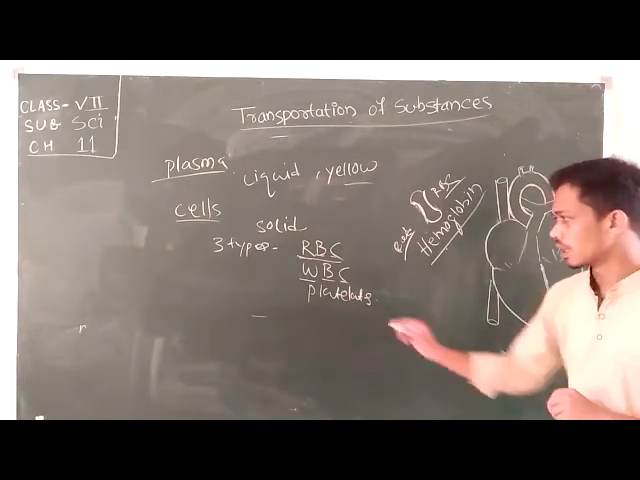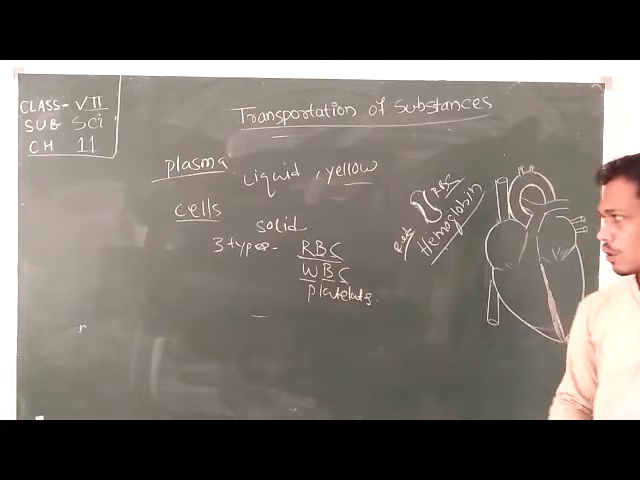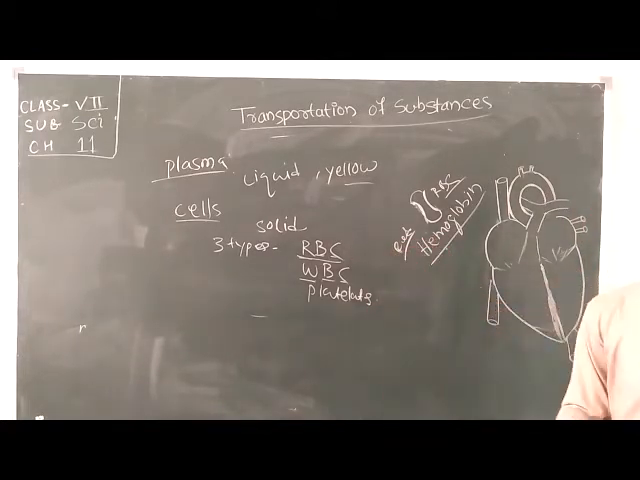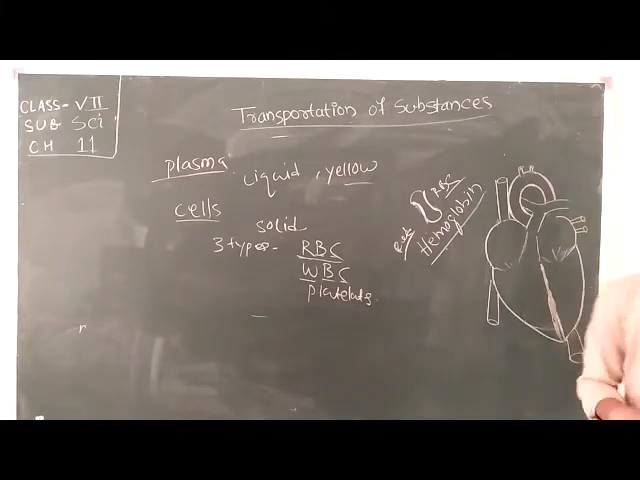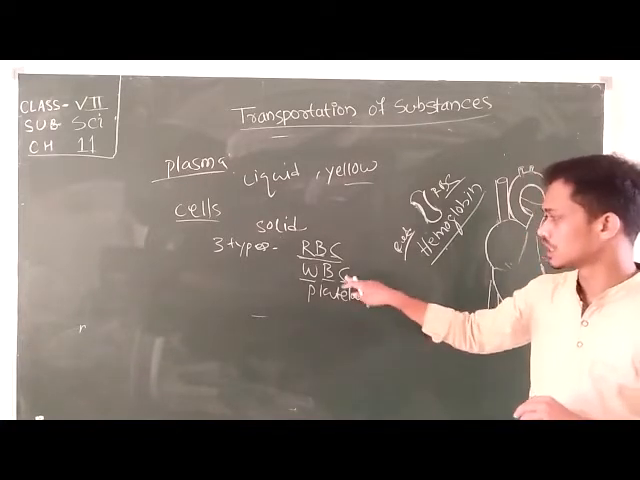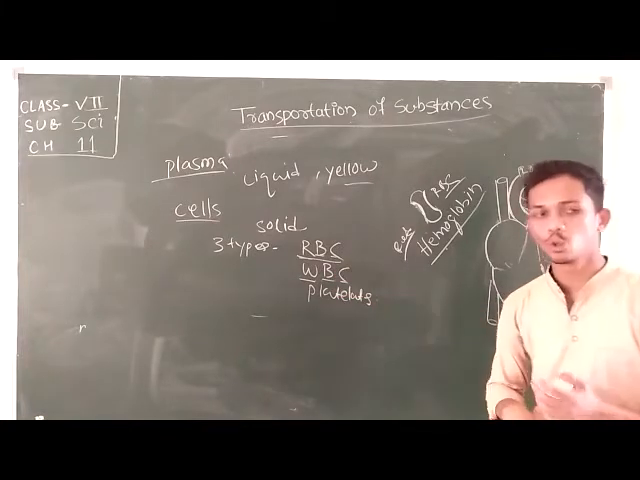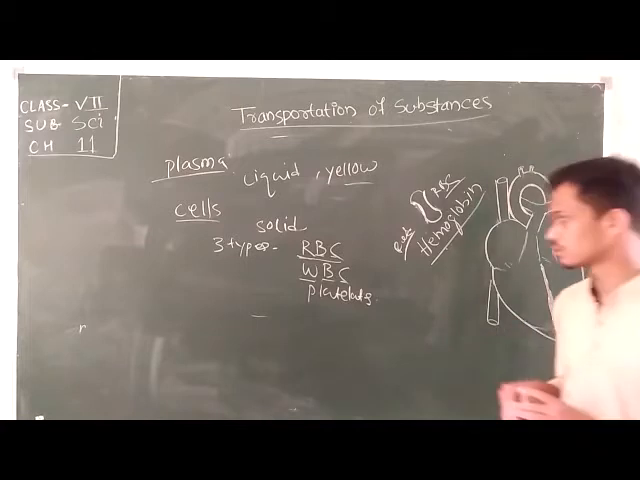Okay, after that, let's discuss the WBC. Oh, sorry, RBC is also called erythrocyte, and WBC is called leukocyte. WBC stands for white blood corpuscle, and it is also called leukocyte. So what is the function of the WBC?